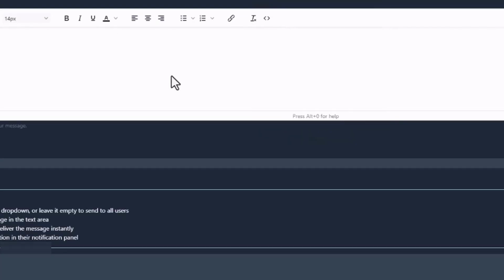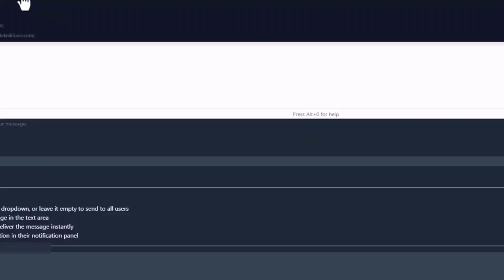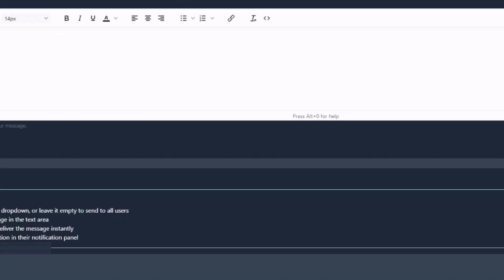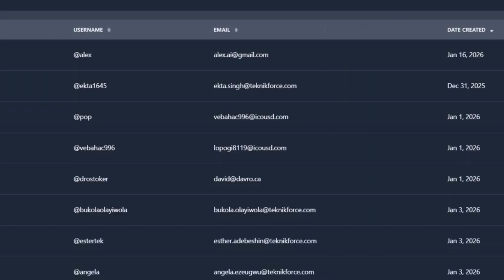Caucus AI also lets you message your members. You can send out a message to everyone, or you can send out a message to a specific person or a specific group of persons. All you need to do is click like this, and you can send out a message to specific people. So maybe if you want to send out an offer, or a mailer, or a message or a warning, you can send out messages directly from within Caucus AI.